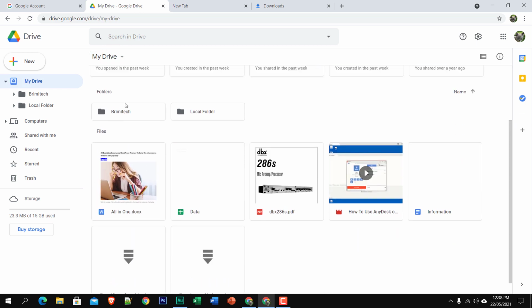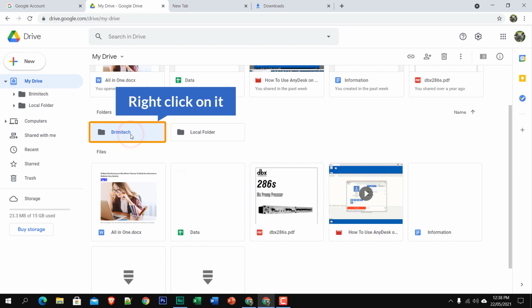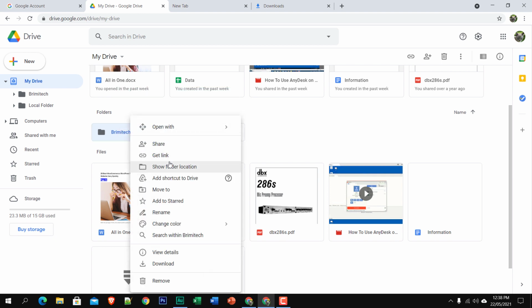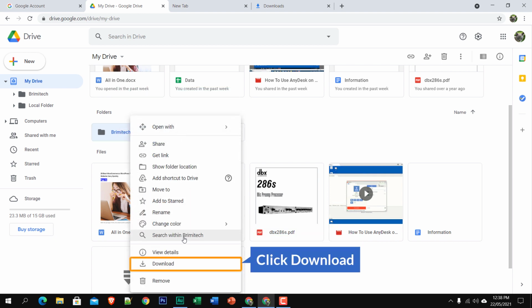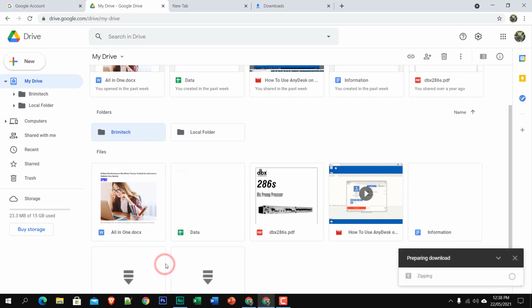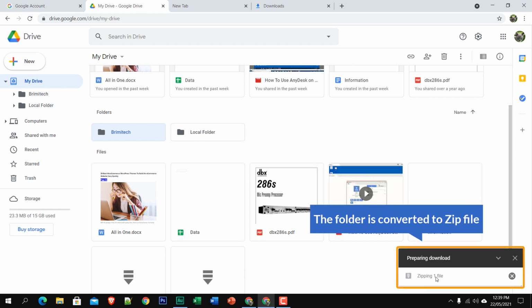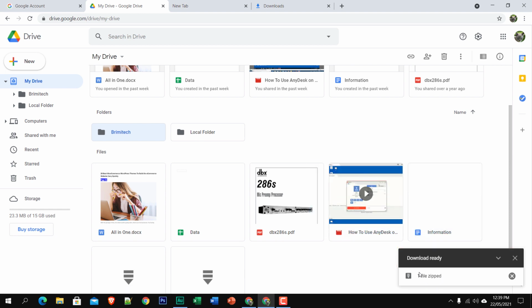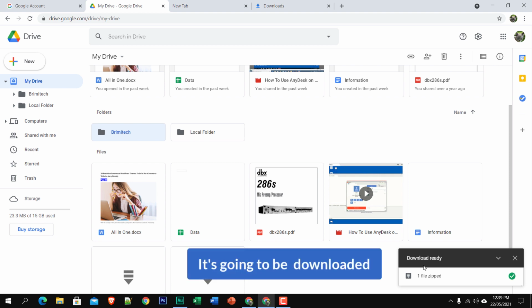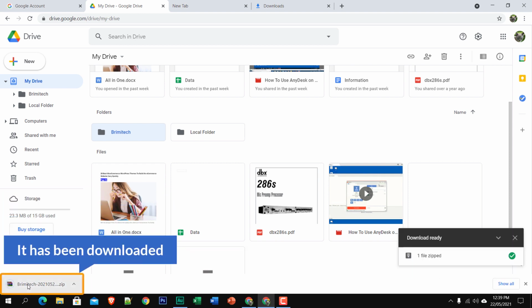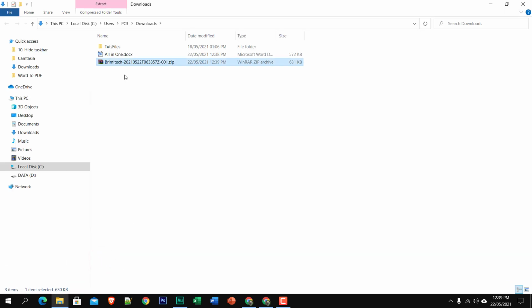To download this folder I'm going to right click on it again, and here we'll see this option panel, and again click on download, and the folder is going to be converted to a zip file, and it's going to be downloaded. Here you can see it has been downloaded. Just open up here, show in folder, and here goes the zip file.